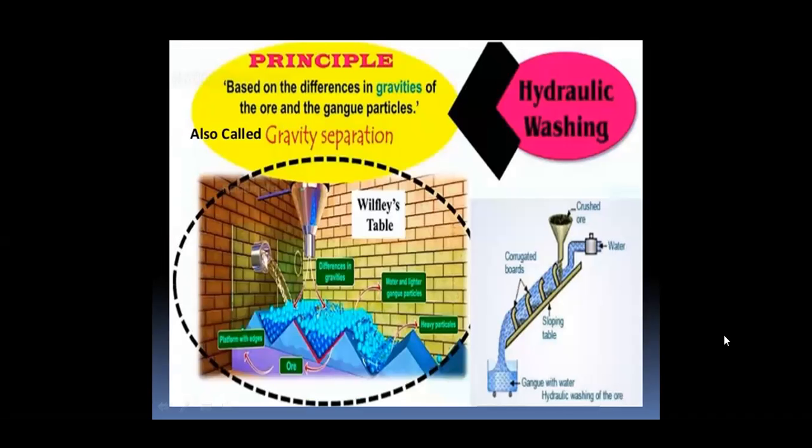The principle involved in hydraulic washing is the difference in the gravities of the ore and the gangue particles. Ore particles when in contact with water become heavier, and impurities or gangue particles float along with water due to their density difference.